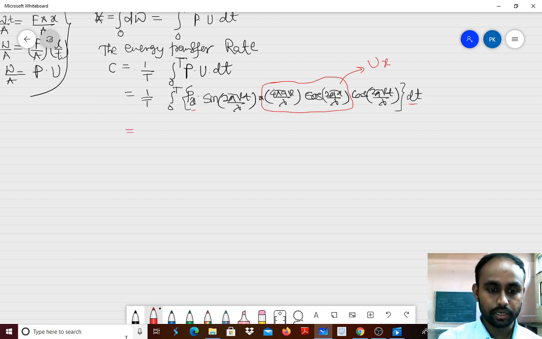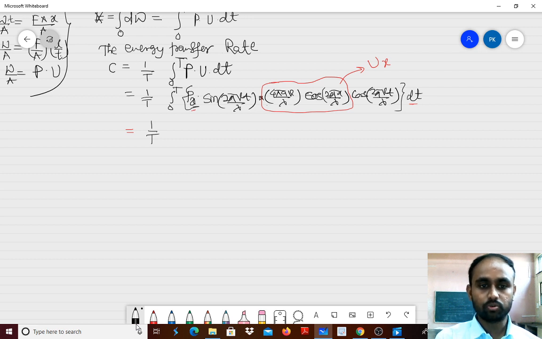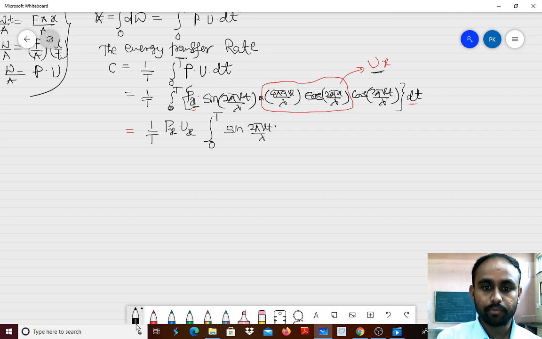So the next step will be 1 by T. Shall I take this p_x outside, because it is constant with respect to t, and again this u_x is also constant, so we take p_x and u_x outside the integration. It is p_x u_x and whatever remaining terms are within the integration 0 to T: sine of 2 pi vt divided by lambda into cos of 2 pi vt divided by lambda into dt. Up to this there is no problem.